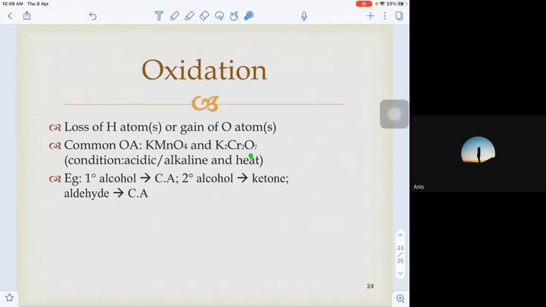An example of the oxidation reaction is when we have a primary alcohol. We'll discuss later how to differentiate primary, secondary, or tertiary alcohol. It is oxidized and turns to carboxylic acid. Primary alcohol is oxidized to carboxylic acid. Or if we have a secondary alcohol, it is oxidized and turns to ketone. Or as another example, an aldehyde that is oxidized turns to carboxylic acid.